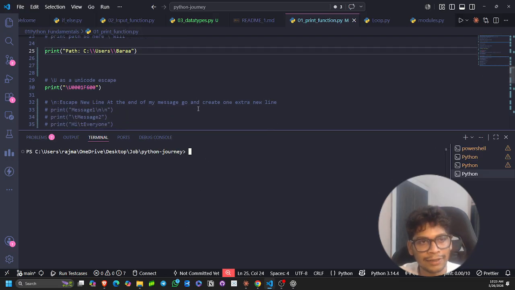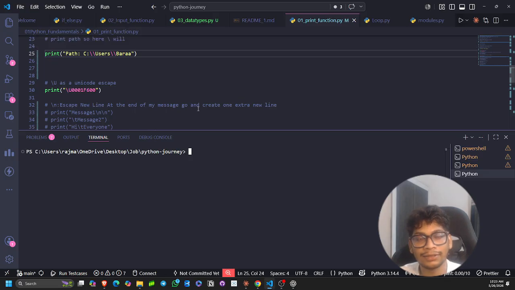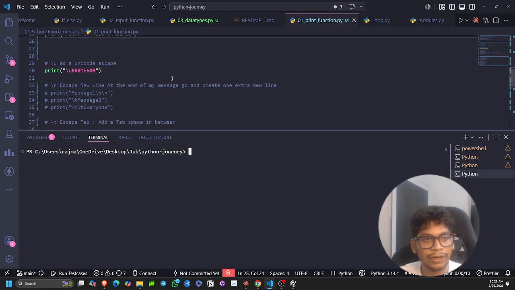I have also explained the use case of backslash, and I suggest that while learning, you always find how it will be used in a real-time environment. What will be the real-time use case of the thing you are learning right now? Now we will be learning something new, how to use backslash n and backslash t, and what the actual real use case is.